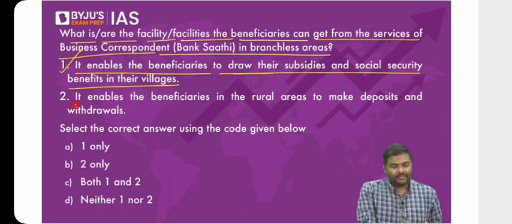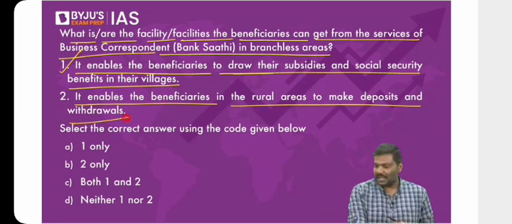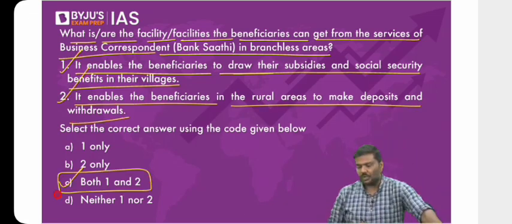Answer is yes. It will enable the beneficiaries in the rural areas to make deposits as well as withdrawals. Of course, yes. Second statement is also correct. Right option will be option C, both 1 and 2. Next one.